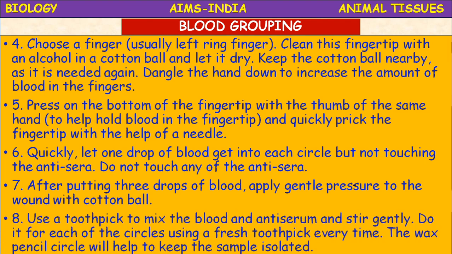Okay, use a toothpick now. Now what you have to do? Now you have to mix it. Use a toothpick to mix the blood samples and antiserum and stir gently. Do it for each of the circles using a fresh toothpick every time. So 3 toothpicks you have to take. You have to mix that antiserum and that blood drop. The wax pencil circles will help to keep the sample isolated. So don't come out of that circle. Within that circle you have to mix it.